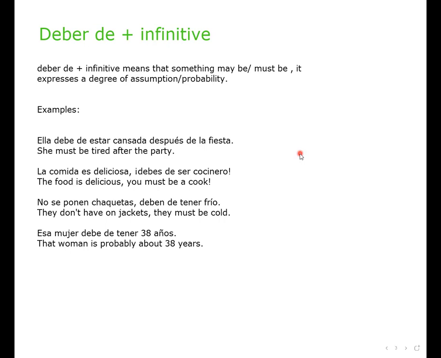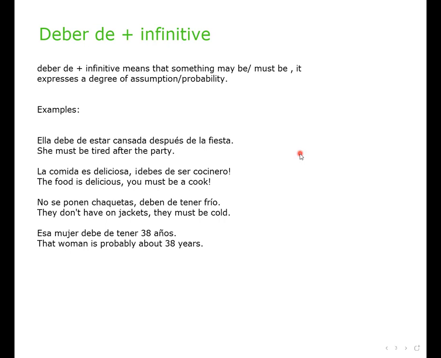So perhaps we are talking to someone and that person probably would have prepared the food, but we don't know if they are a cook or a chef. So we are pointing out this degree of assumption. The food is delicious. You must be a cook. Debes de ser cocinero. No se ponen chaquetas. Deben de tener frío. They don't have on jackets. They must be cold. We're not sure if they are feeling cold, but we notice that they don't have on any jackets. And because of the weather, we are making this assumption that they must be cold.